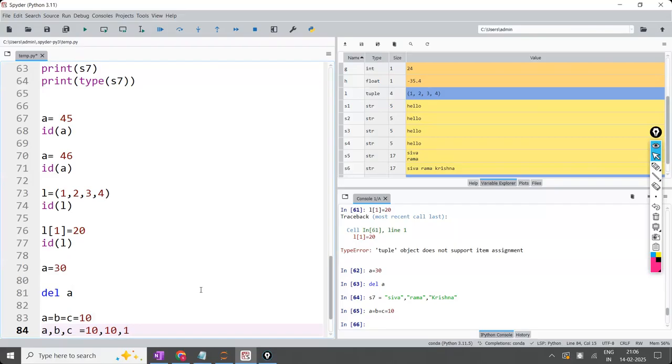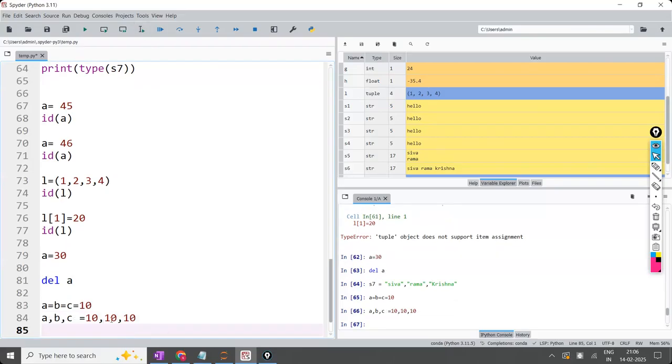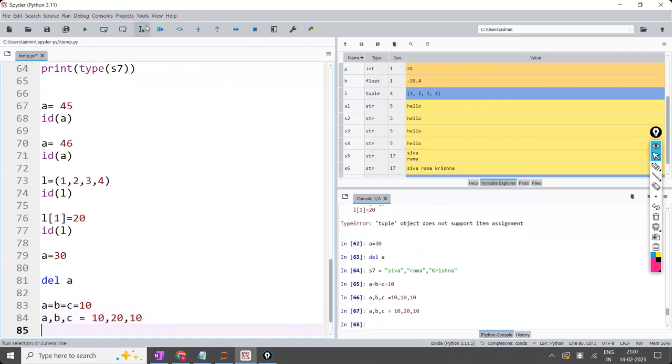If you write like this or like this, the answer is the same. When you have 3 values that are the same, then you can go with this one. Multiple variables you can assign with a single value, or with different values.